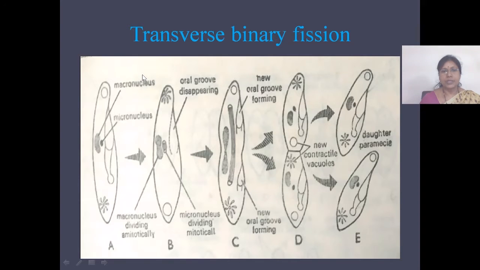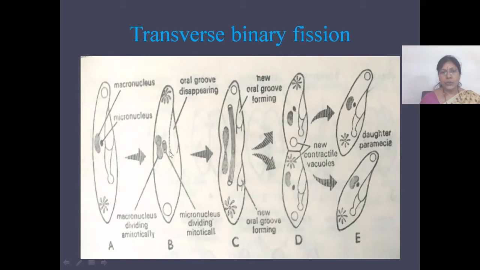And the third type of binary fission is transverse binary fission. Transverse binary fission occurs in ciliates. Example is paramecium. In this type of fission, the plane of the fission is transverse to the longitudinal axis of the body. Here, the nucleus divides transversely, by mitosis or amitosis.